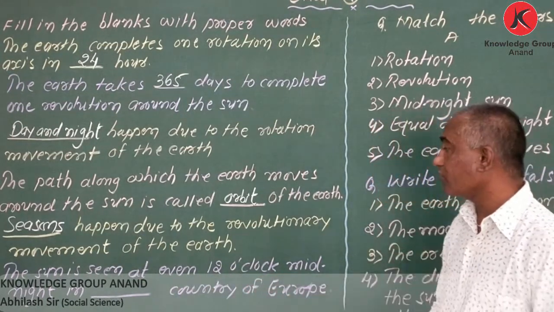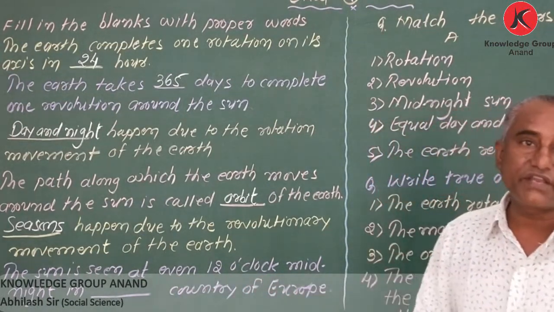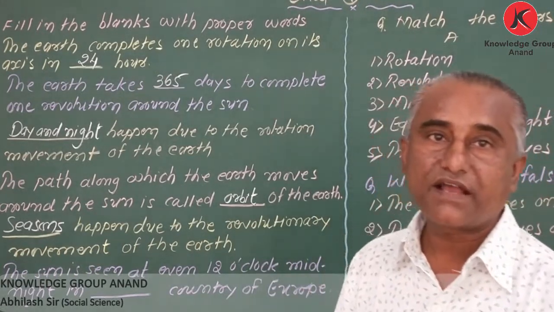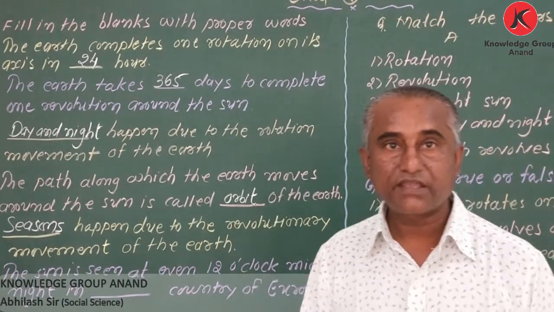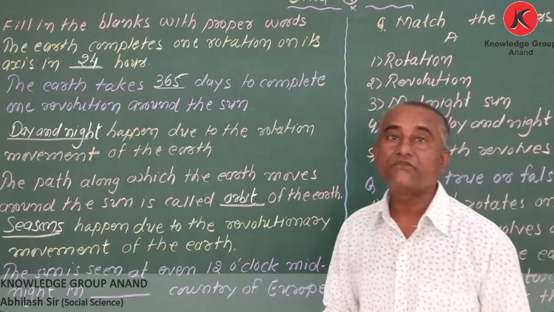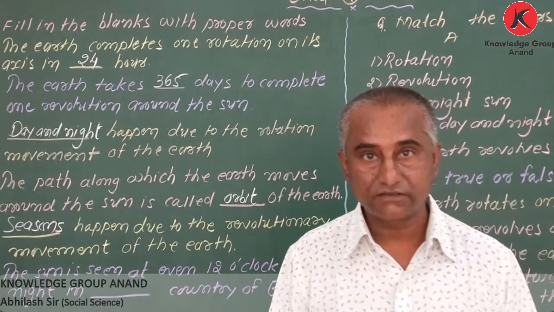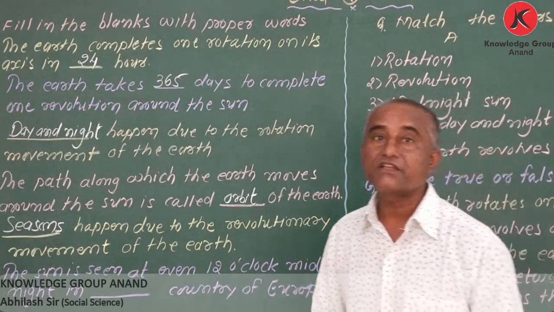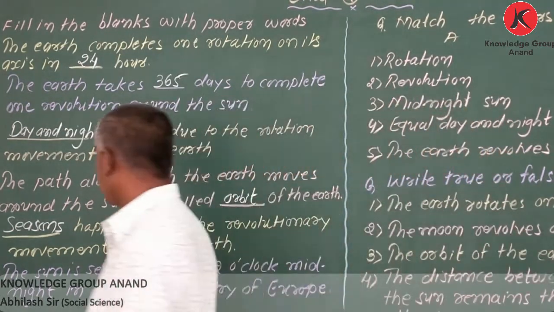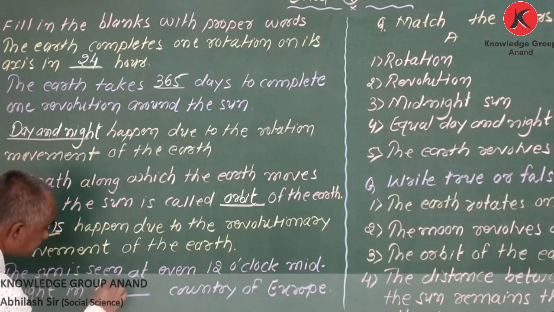Next one, the sun is seen even at 12 o'clock midnight in blank country. My dear student, in my last video I explained one country that is called the country of midnight sun. Which country is that? That is called Norway.